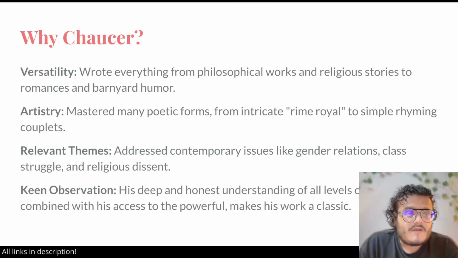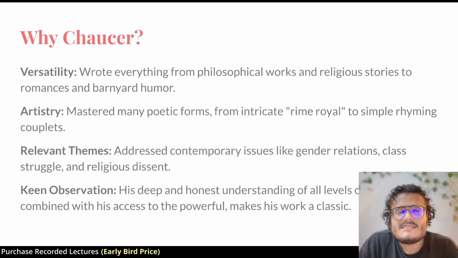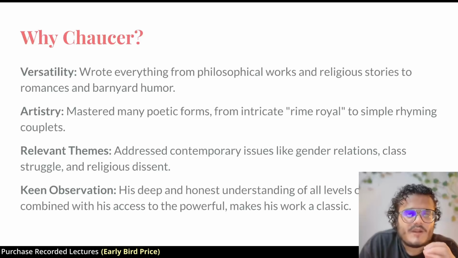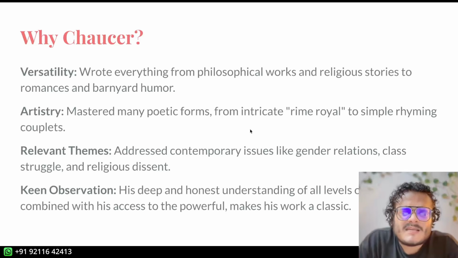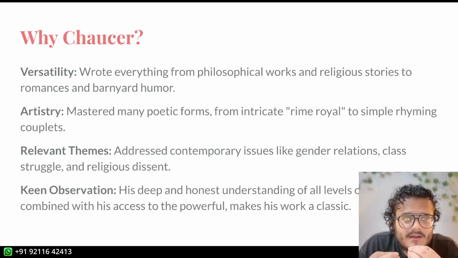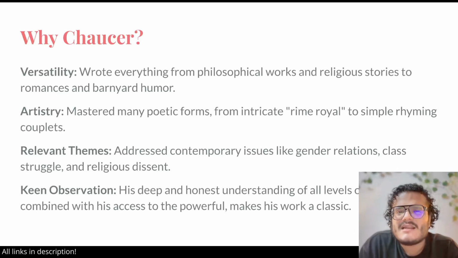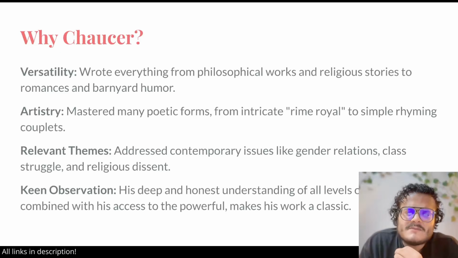Another thing which is very important for all the writers that we are going to study is they have mastered the poetic skill. He mastered the poetic forms and used rhyme royale to show that good poetry can be written in English. So this is important. At this point, there wasn't a lot of great literature in Middle English. So some writer had to come in and prove that you can write a really good work of art in English, because that in a way defends the greatness of civilization. Chaucer is the first person to do that.